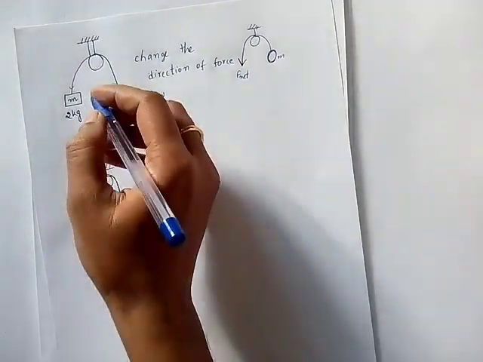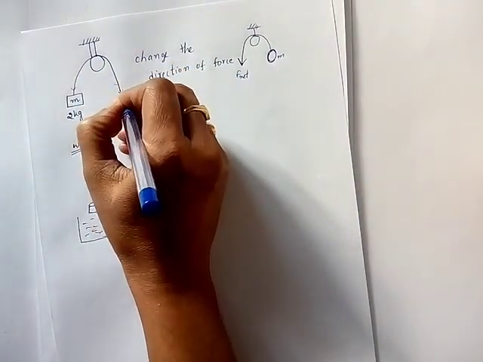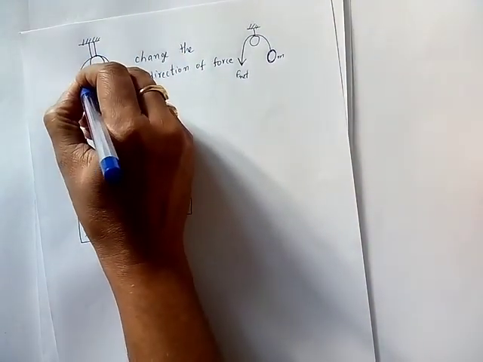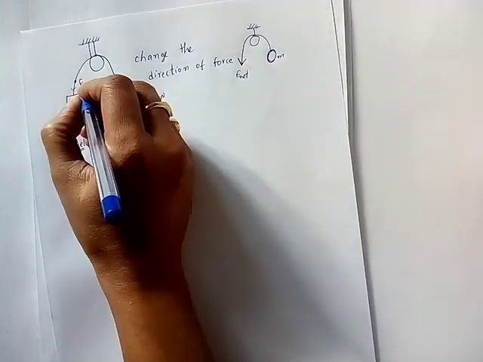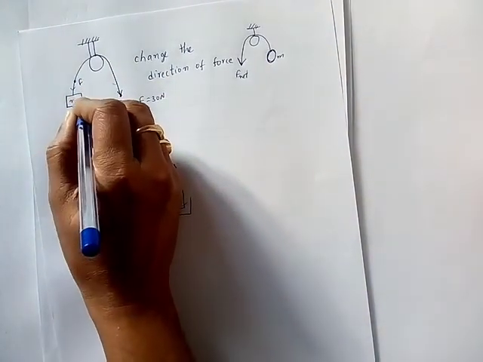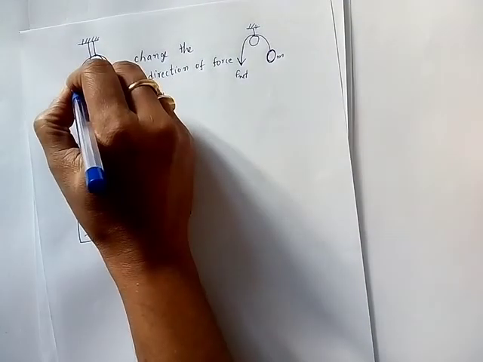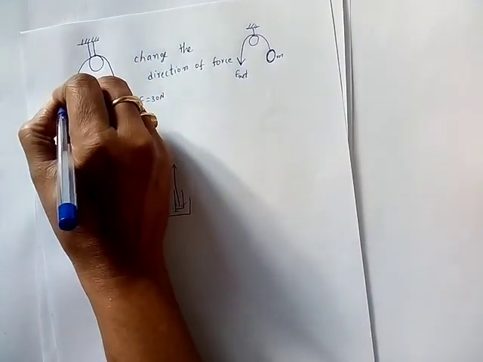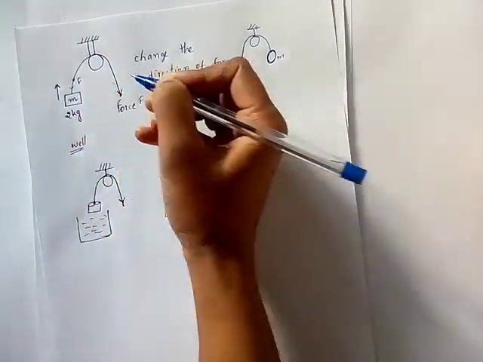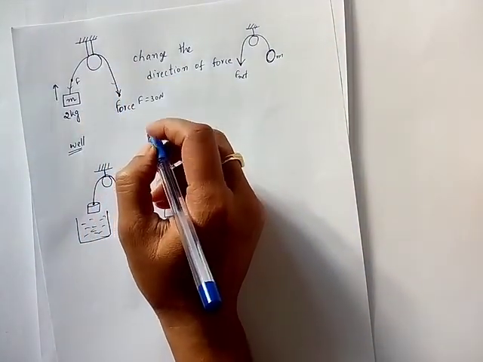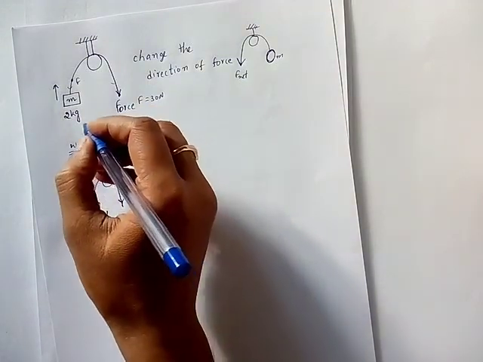So here you need not take the tension. See, now this is the force applied point. Now here also you can apply the same amount of force. With this force, only this mass is moving upwards. So if you apply it here also, this mass moves upwards only. If you apply force here also, this mass moves upwards only.